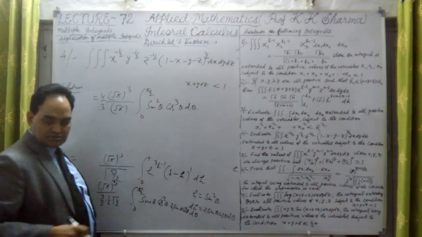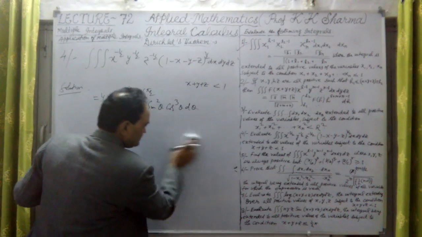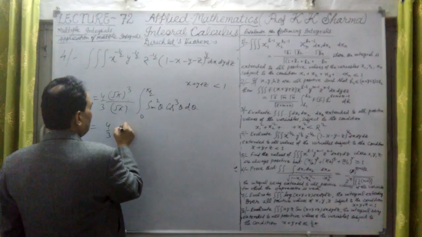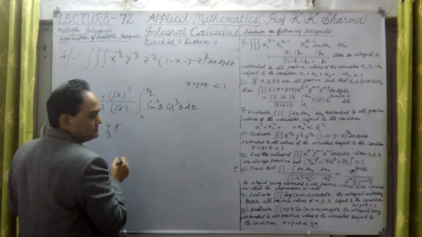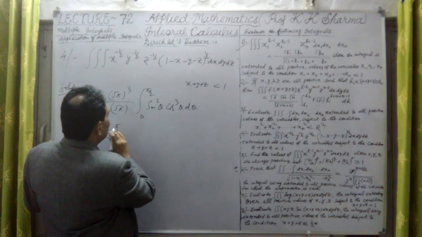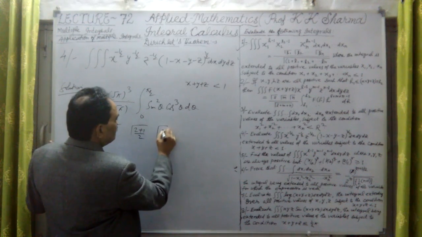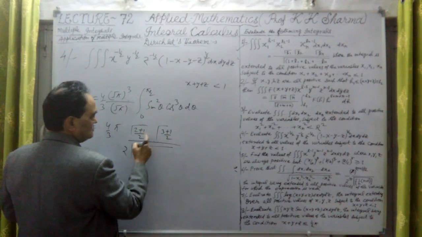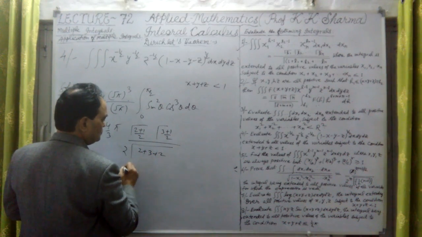So this is converted into gamma functions. Now what is the gamma function in this case? Let me check that. It will give us 4 by 3 into pi only, because 1 under root pi and root pi cancel out. 4 by 3 pi only. And this will be converted to gamma functions. What are the gamma functions here? This is 2. So gamma of 2 plus 1 upon 2, gamma of 3 plus 1 upon 2, divided by twice gamma of the sum of these 2, 2 plus 3 plus 2 upon 2.